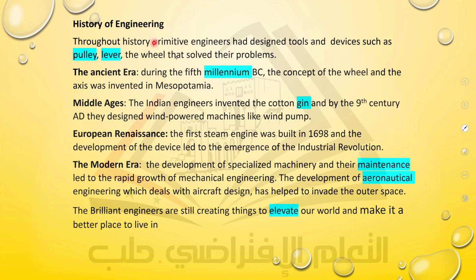Throughout history, primitive engineers had designed tools and devices such as the pulley, lever, and the wheel that solved their problems. At that time, I mean in the past. The ancient era, during the 5th millennium BC, before the Christ era, the concept of the wheel and axis was invented in Mesopotamia. In the Middle Ages, the Indian engineers invented the cotton gin, and by the 9th century AD, they designed wind-powered machines like wind pumps.